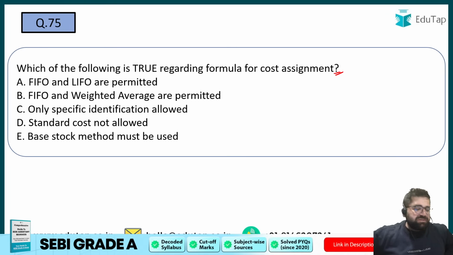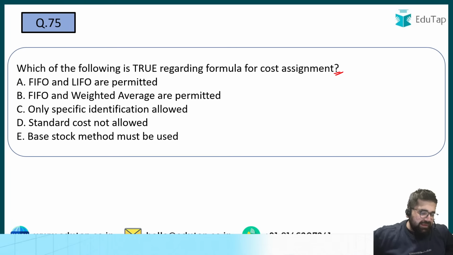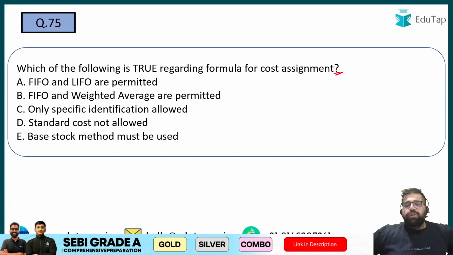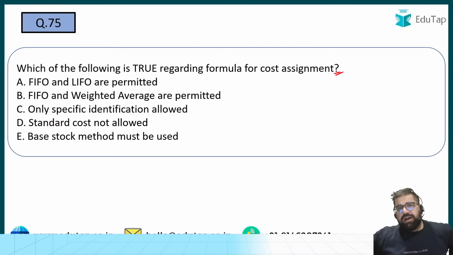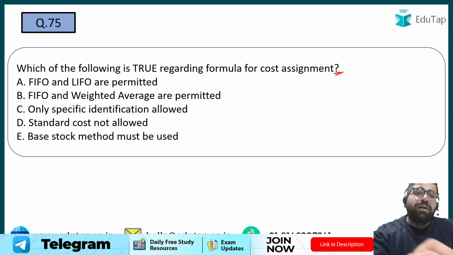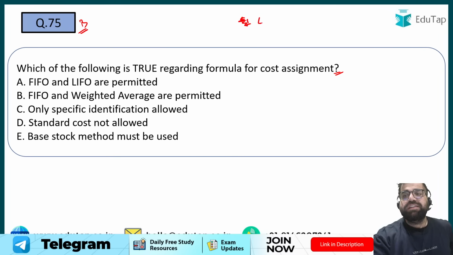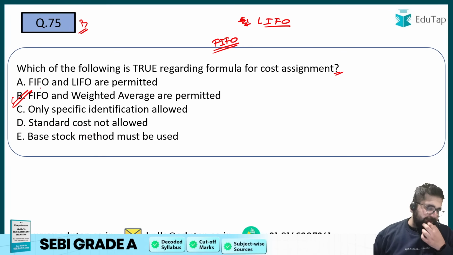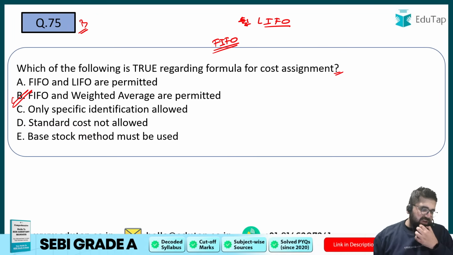Base stock method must be used. Yes. As per AS2, which deals with your inventories, you can only follow first in first out and weighted average method. So my answer will be option number B. I cannot use LIFO, last in first out, but I can use FIFO and weighted average method. So my answer will be B, obviously.